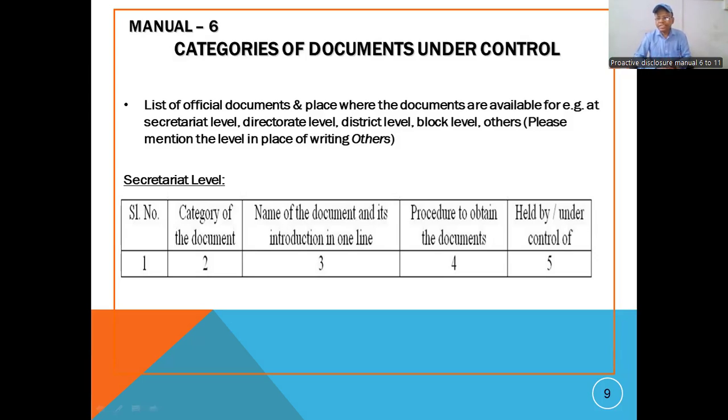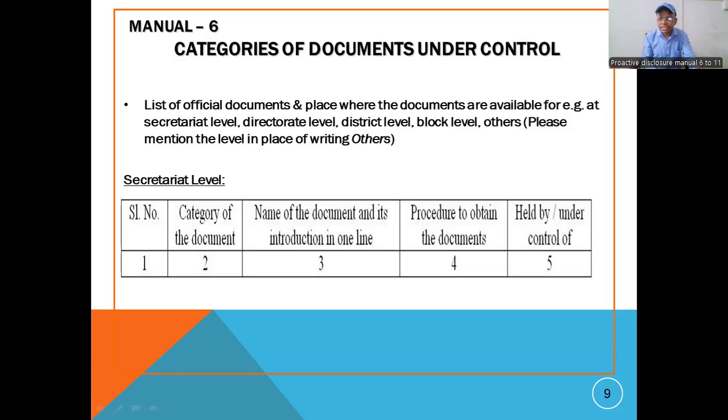Then column number 5 says who holds or has under control the document, from whom the citizen can get it, or the custodian of the authority. Maybe your undersecretary, maybe your deputy secretary, maybe your assistant section officer, section officer, desk officer, or maybe your additional secretary, whatever may be, under control. The name, designation, and email address of that person, everything, the official contact details should be given. So likewise, we have to give the information under manual 6.